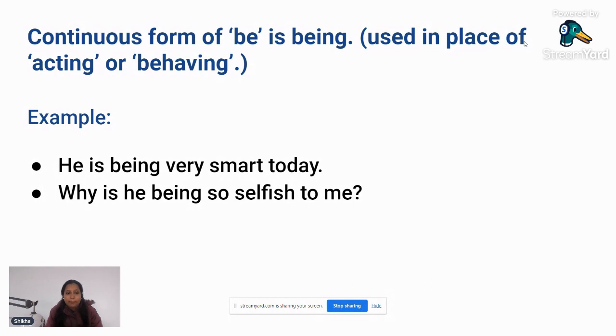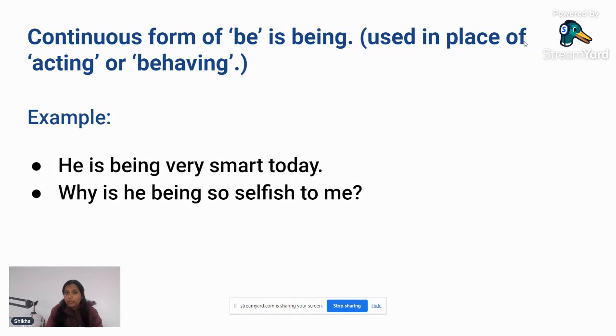For example, he is being very smart today. That means he is acting or behaving smart today. Why is he being so selfish to me? Normally he is not selfish, but maybe at the moment he is behaving like a selfish person, or he is being so rude to me, he is not talking politely to me.